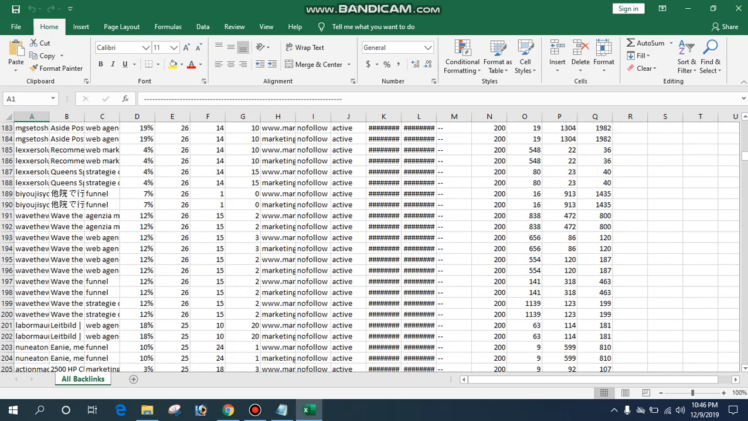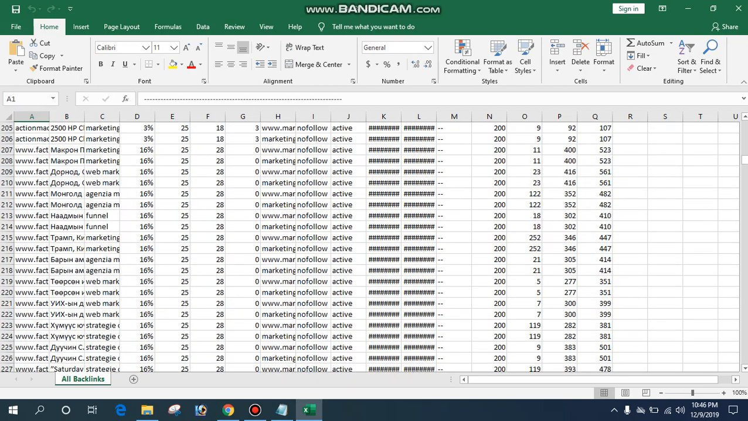You see whether these URLs are related to your content or not. If your content is related to sports, then these backlinks should be related to sports. If not, then your site is at risk and you may lose your ranking.